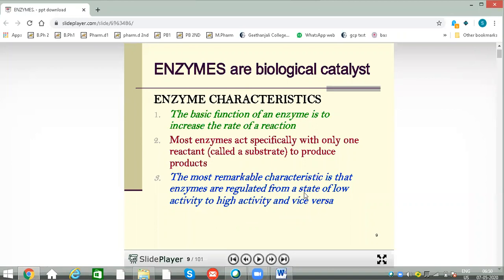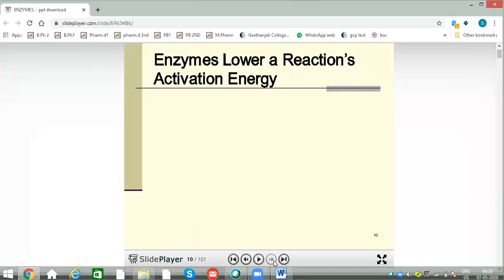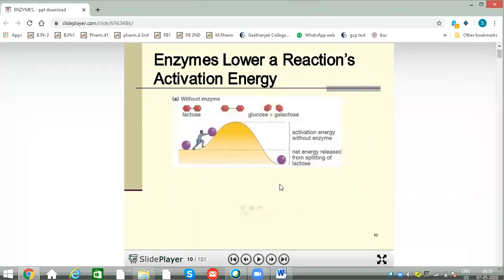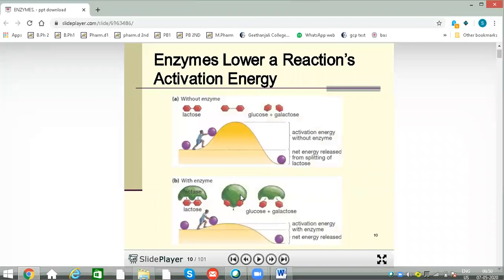And the third property is that the enzymes increase the activity of the reaction, that we have already learned in the first point. So this picture is explaining how the enzyme is working.